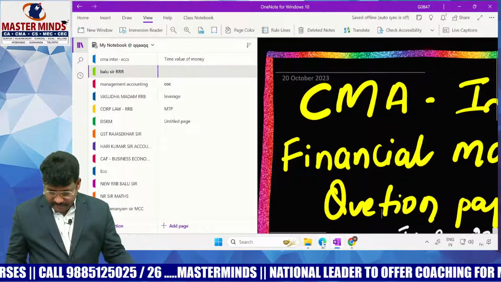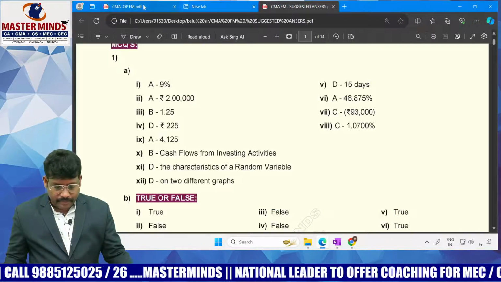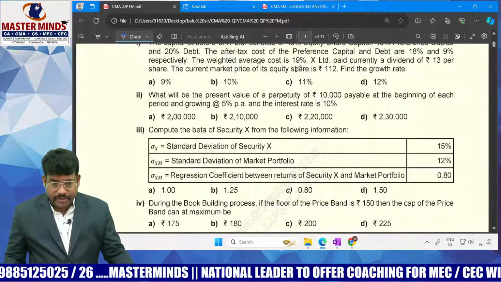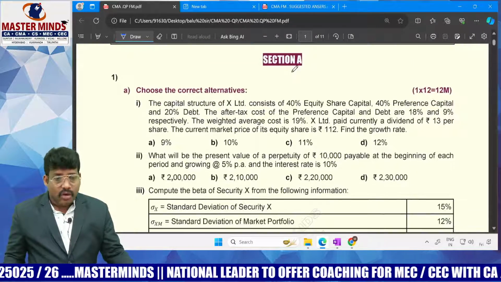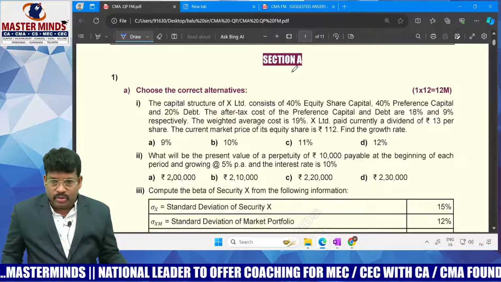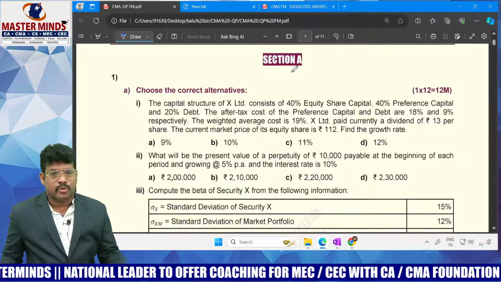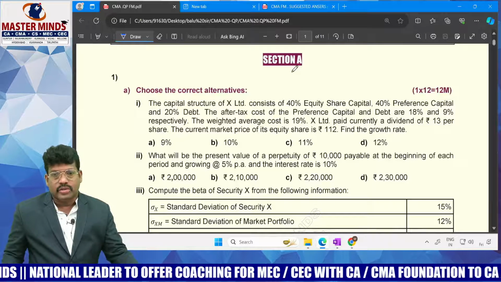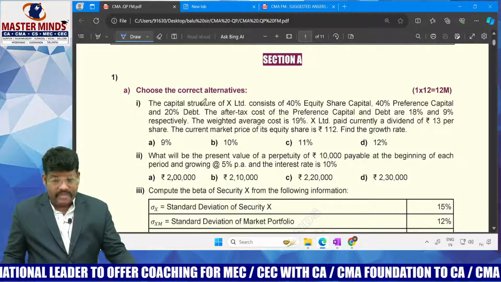This is the first question, dear students. This is Section 1. You know that in CMA you have 1 mark questions: MCQs, fill in the blanks, true or false. So here they covered the MCQs.